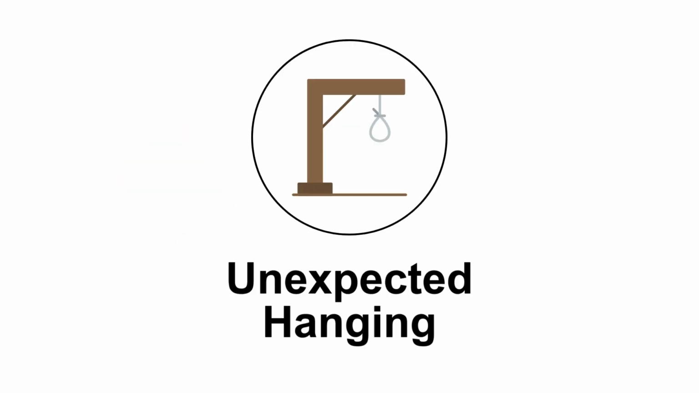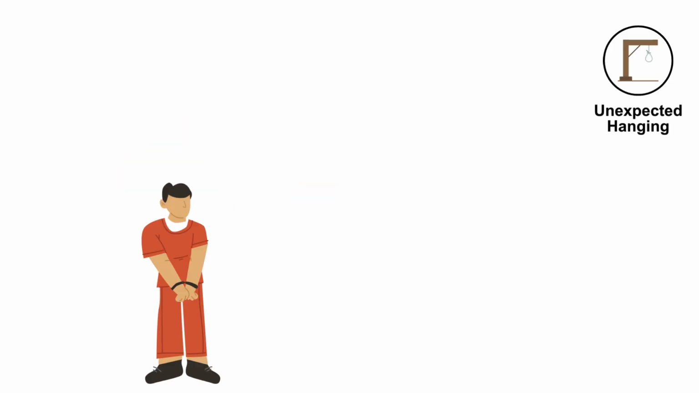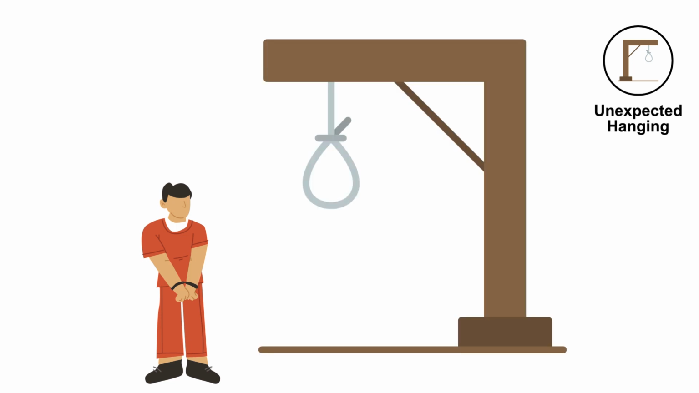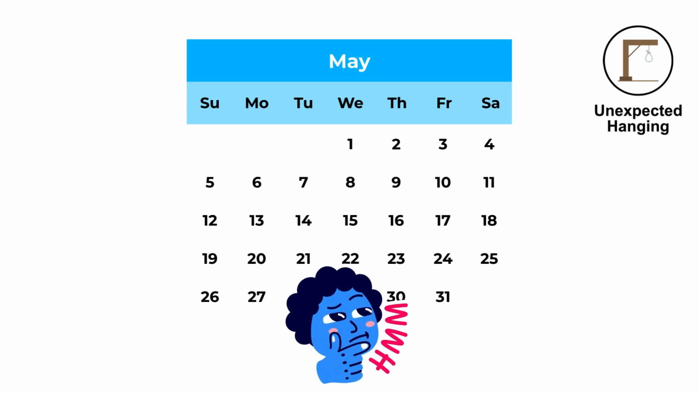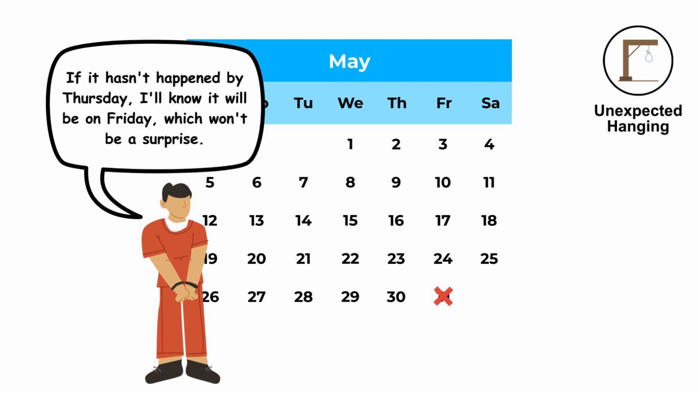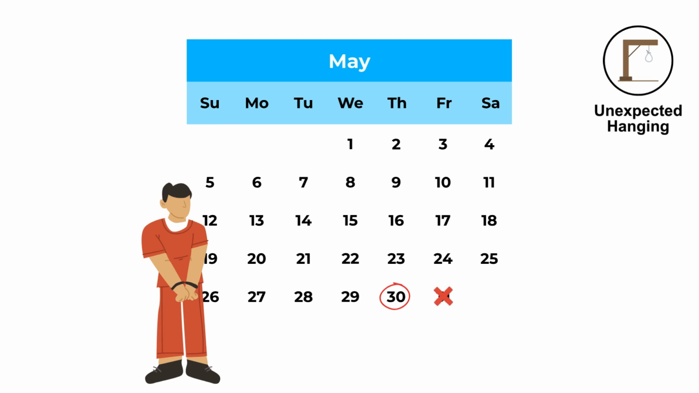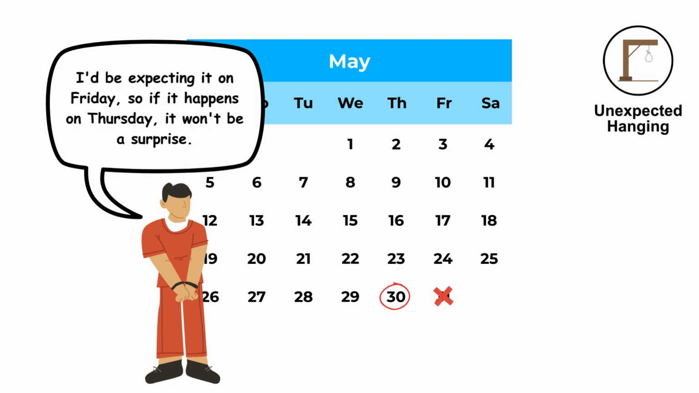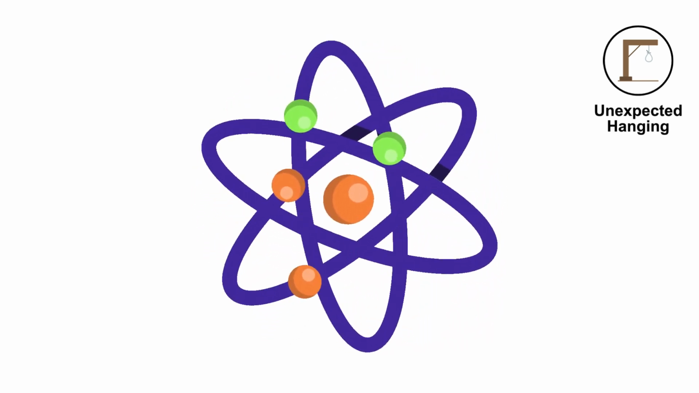The unexpected hanging paradox. In this paradox, a prisoner is told that they will be hanged at noon on one weekday of the following week. But the day of the hanging will be a surprise. The prisoner reasons that the hanging cannot occur on Friday, as it would not be a surprise. However, when the hanging occurs on Thursday, it is also not a surprise because the prisoner would expect it on Friday. This creates a logical conundrum.